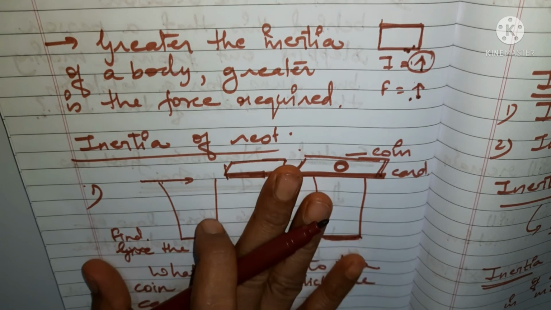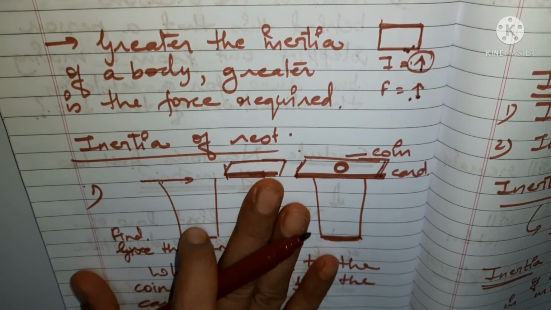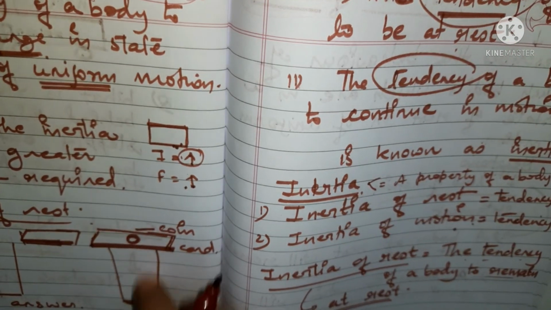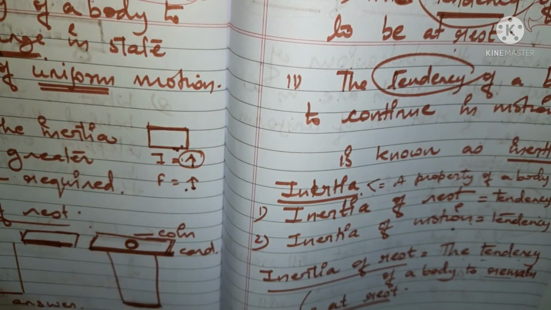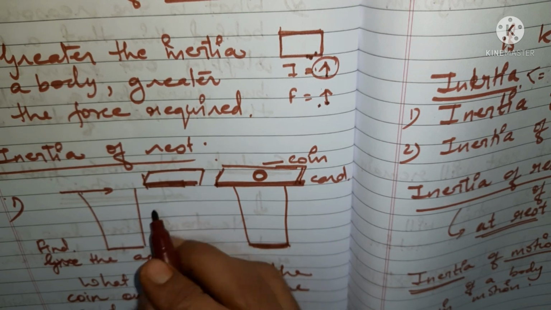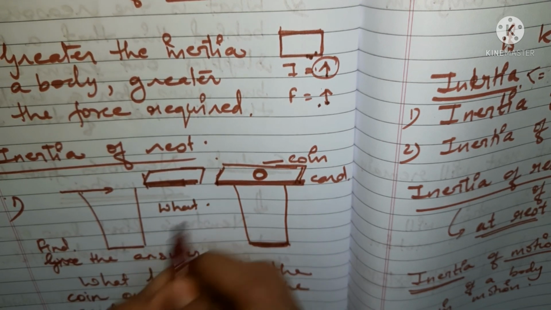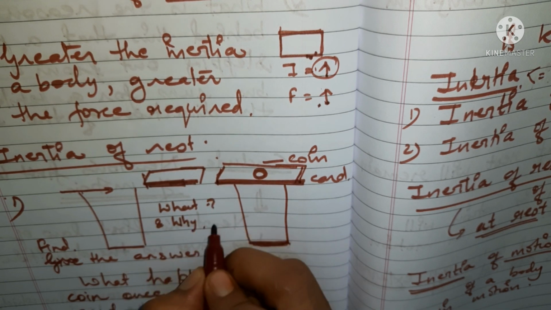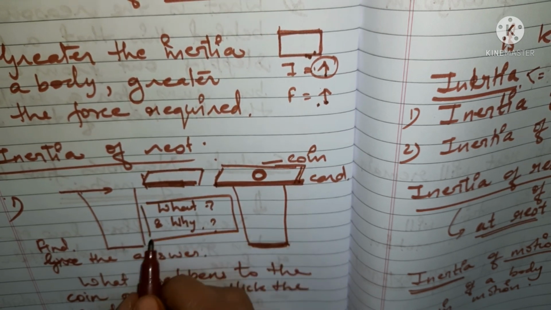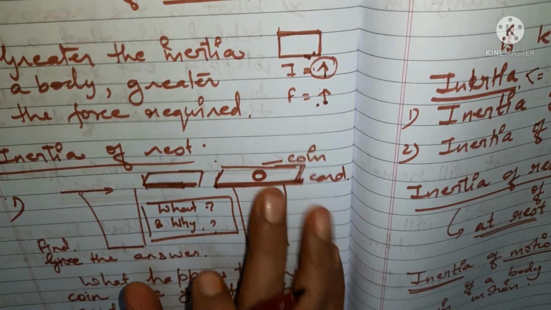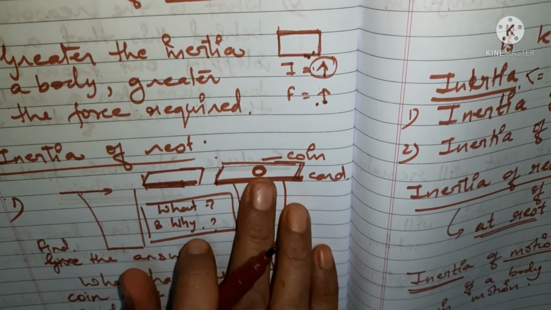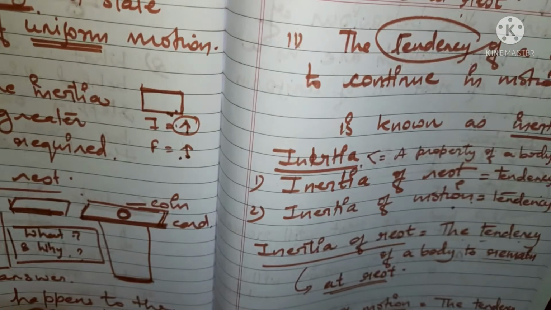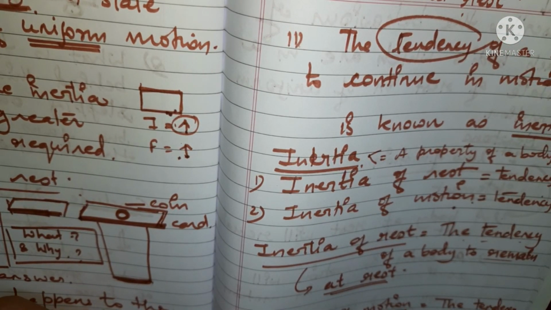Try to put your logic on it. What is happening with the coin once the card is flicked, and why is it going to happen like that?